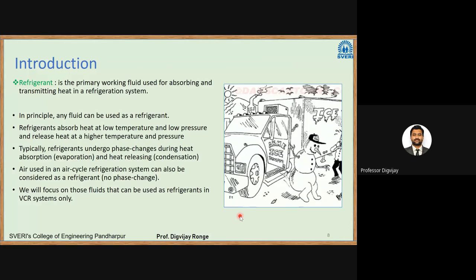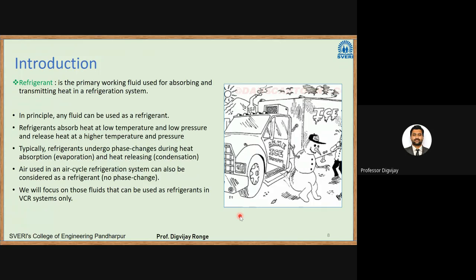In the condenser, it takes the high pressure, high temperature vapor and releases its latent heat into the atmosphere. What we get at the outlet of the condenser is liquid refrigerant. If you use a liquid subcooler, we get a subcooled liquid.